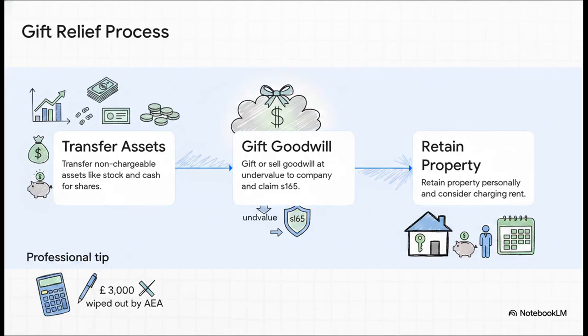So, knowing that Section 162 demands every single asset be transferred, what on earth do we do if a client stubbornly insists on keeping their freehold property? Well, we use a classic Section 165 gift relief workaround. It's a neat three-step process.